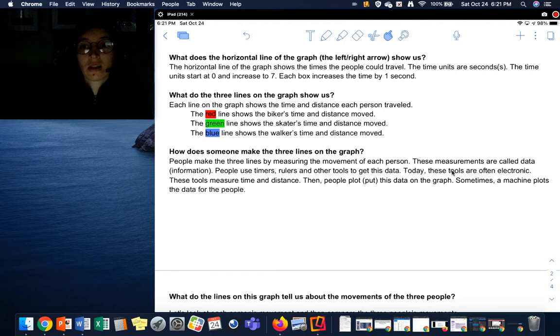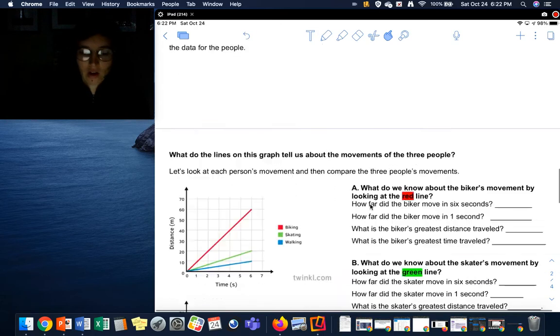Today, these tools are often electronic or digital. These tools measure time and distance. Then, people plot or put this data on the graph. Sometimes a machine plots the data for the people. So that's how we get those graphs.